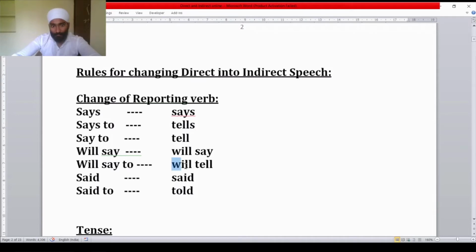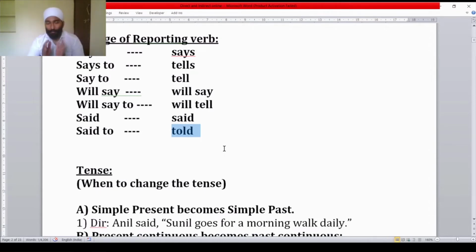Will say to becomes will tell, not told. Thereafter, said becomes said only. If said to comes, it becomes told. So these are the reporting verbs, and depending upon the tense of the sentence, we make changes.